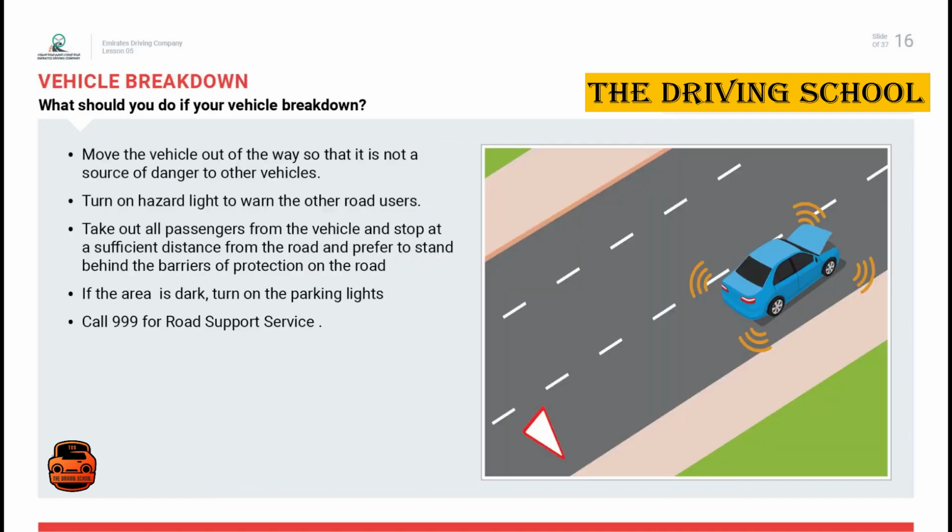Vehicle breakdown. What shall you do if your vehicle breaks down? Move the vehicle out of the way so that it is not a source of danger to other vehicles. Turn on hazard lights to warn the other road users. Take all passengers out of the vehicle and stop at a sufficient distance from the road, and prefer to stand behind the barriers of protection of the road. If the area is dark, turn on the parking lights. Call 999 for road support service.